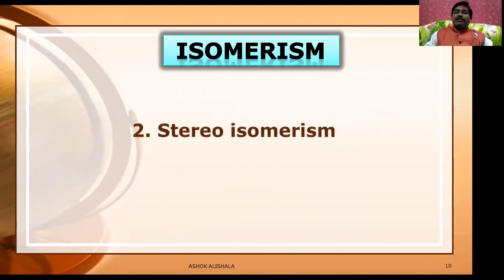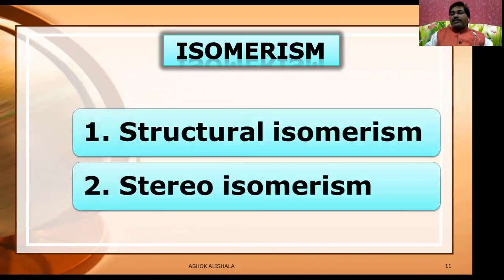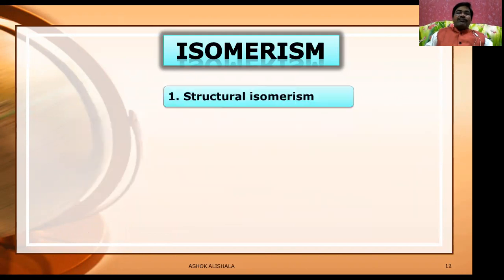The other one is stereoisomerism, which is space isomerism. So the isomerisms are of two types: one is structural isomerism, another is stereoisomerism.